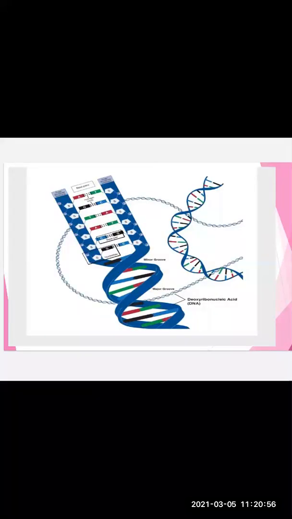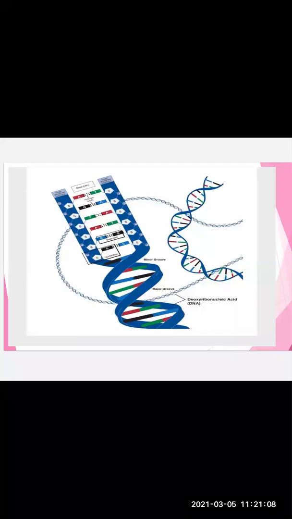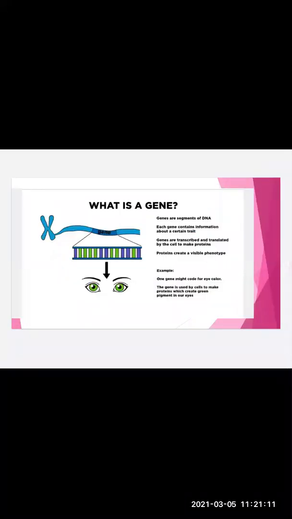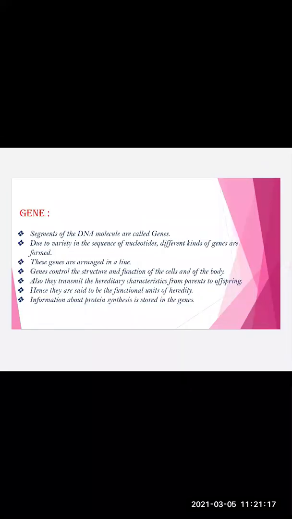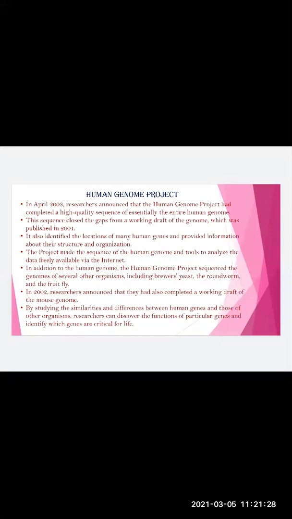In this, we can see adenine is always pairing with thymine with the help of hydrogen bonding, and guanine and cytosine are being bonded together again with the help of hydrogen bonding. Next, we saw gene. Genes are nothing but the segment of DNA. So the genes are basically responsible for the kind of protein that will be given to the particular organisms. Human Genome Project, definitely it is storing all the genetic information of organisms varying from brewer's yeast till roundworms.